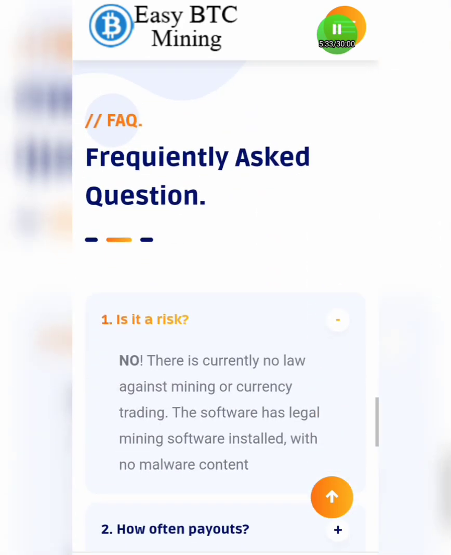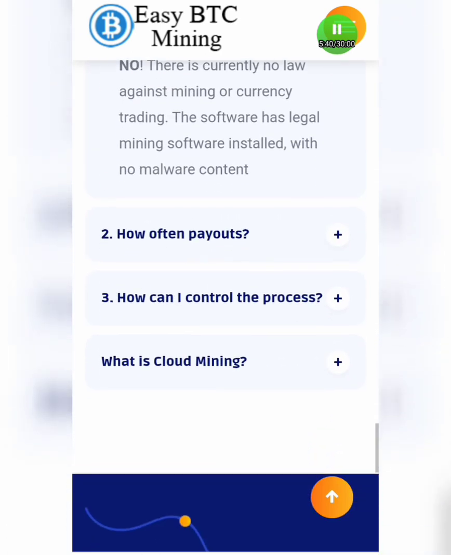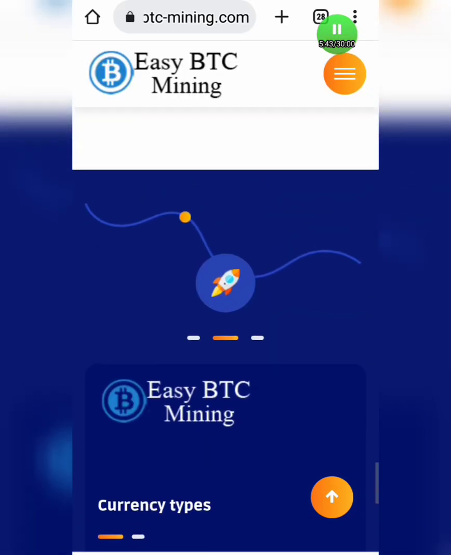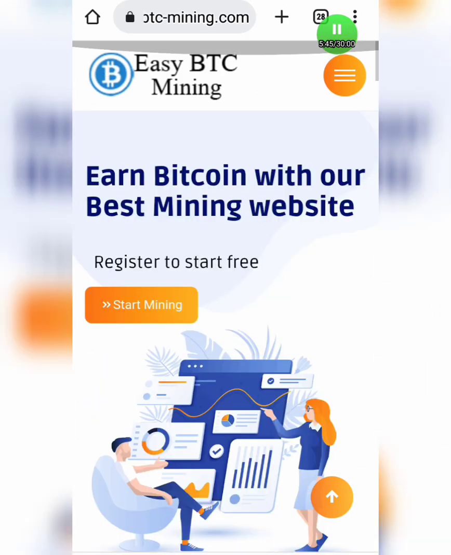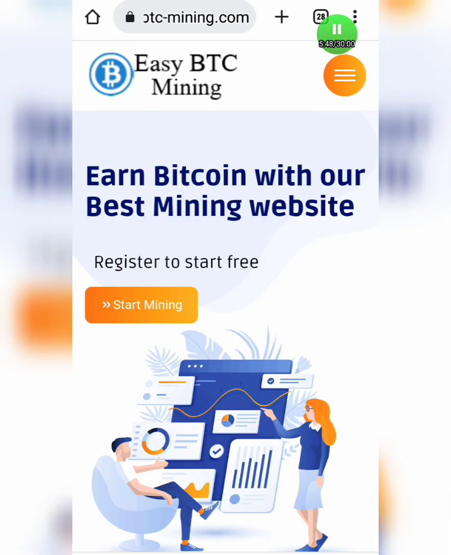And guys, you're not going to make that money just for free, unless you put in more work. I want all of you to put in more work to get this free Bitcoin. As you can see on the screen, everything I'm showing you on this app is very free. There's no way you're going to put any money inside this app to start mining. So if you're here for the first time, all you need to do is click on start mining and you're good to go.